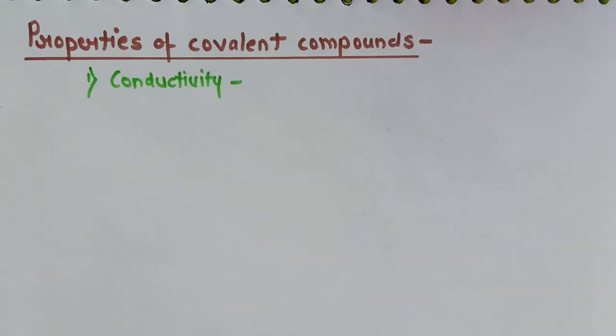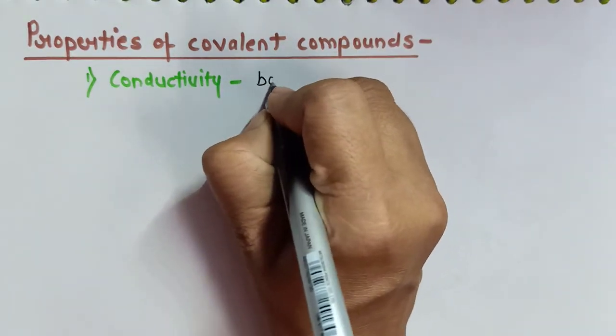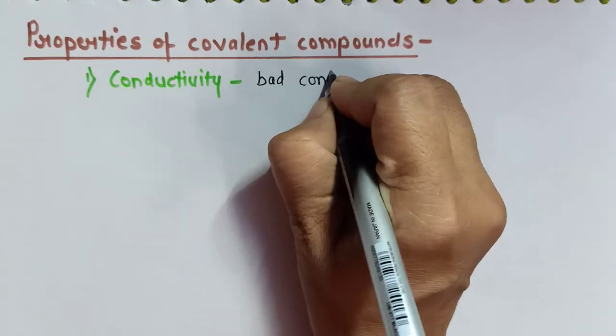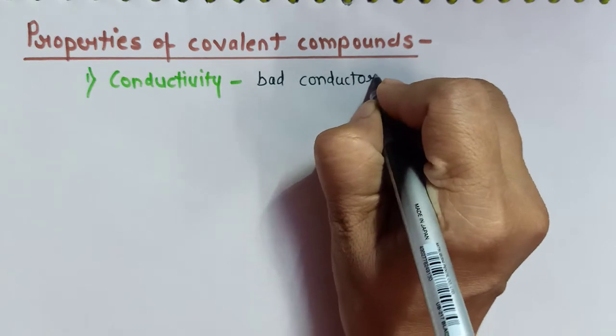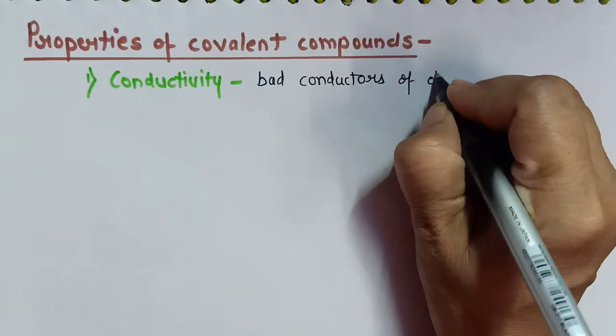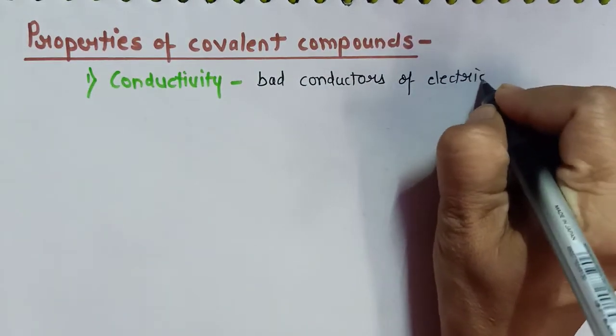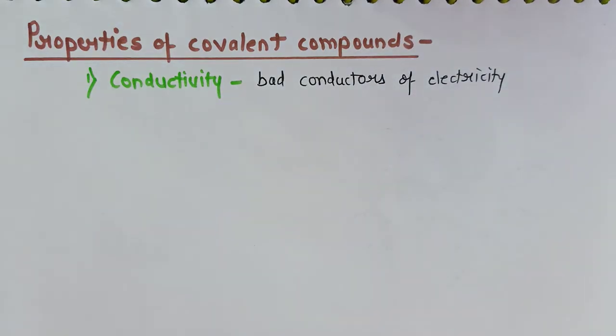We will also try to compare these properties with ionic compounds. We know that ionic compounds are good conductors of electricity in molten or aqueous state. This we have already studied in our previous chapters. But covalent compounds are bad conductors of electricity because they do not produce any kind of ions.